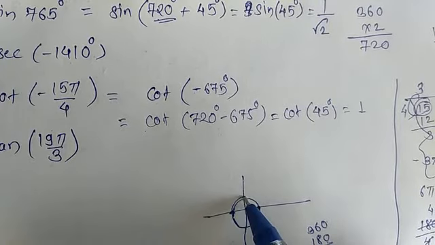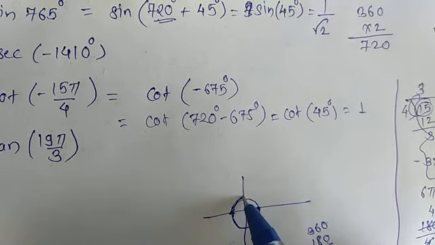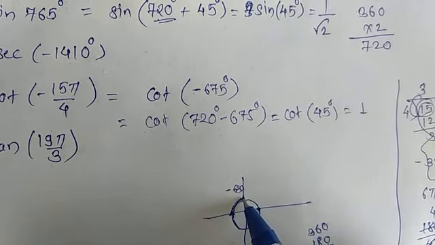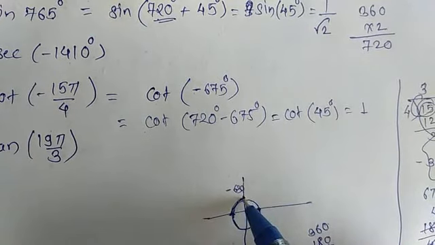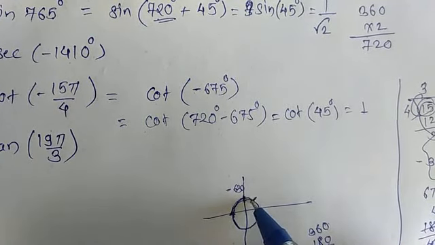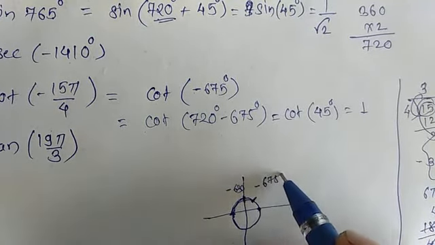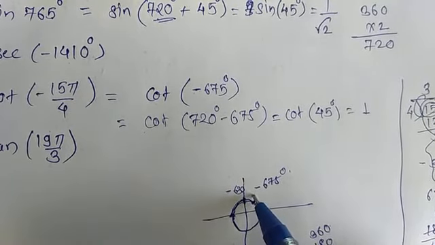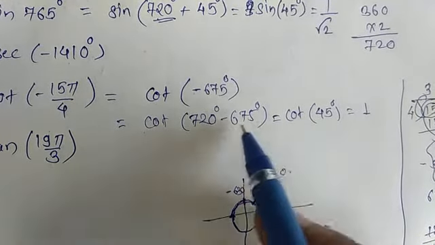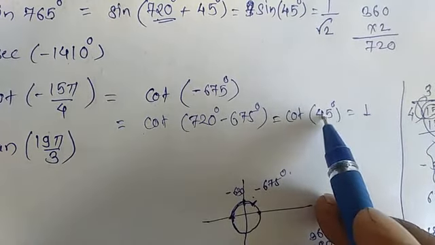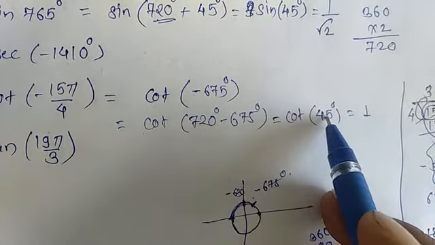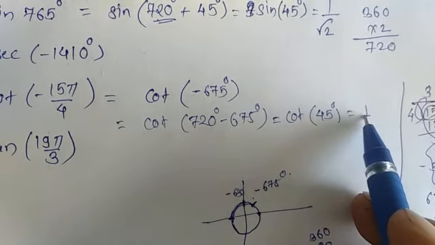Here plus 90 is 630, minus 630 on the y-axis, and here it will be complete. Since we have 675, that means minus 45, so it will be here, minus 675 degree. It lies in the first quadrant, where all are positive. So cot of 45, 720 minus 675, is cot 45, which is always equal to 1.